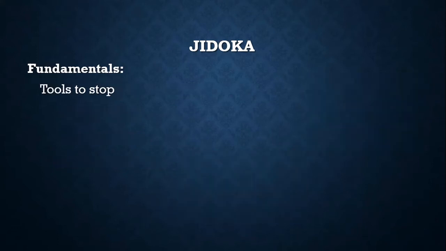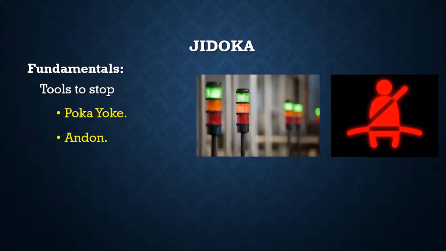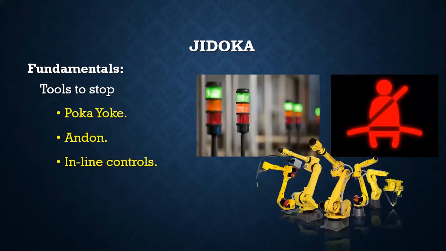Coming now to tools to stop or halt the process or alert. First are Pokayoke, second Andon. Both these tools can be learned in detail in other videos of this series. Third are inline controls, that is programming or machine logic.